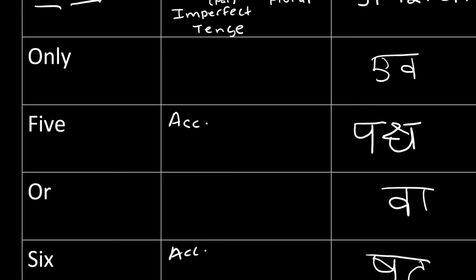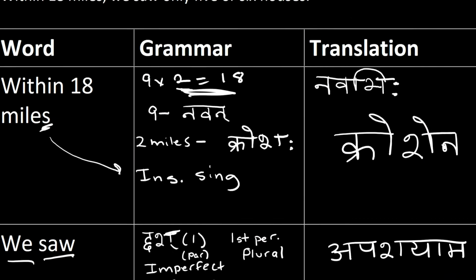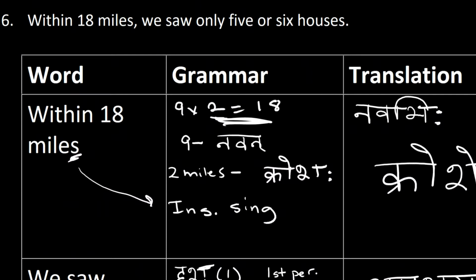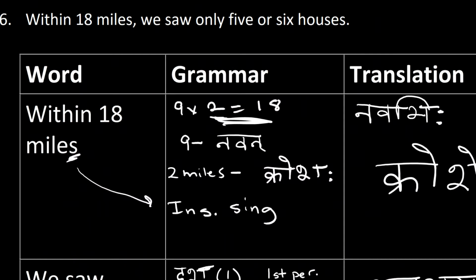So we will do number 6 as an example. They're already filled out because there's a lot to explain. So within 18 miles, we saw only 5 or 6 houses. Now, first off, within 18 miles, you are not given a word for miles on its own. The only words that we are given are 2 miles, which is kroshaha, and 8 miles, which is yojanam.